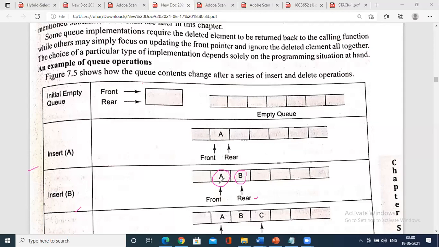The situation is front is already there, so you have one element in the queue. Automatically rear is focusing on the same. If there is only one element in the queue, both front and rear point to it, because we have assigned them like that in writing a program. If you insert B from here, automatically we'll fix front and increment the rear. Hopefully that answered the question.